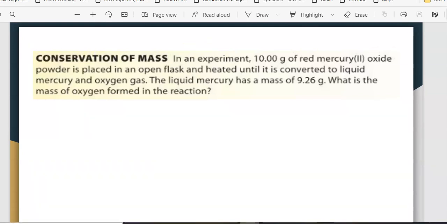So we're going to look at this question. It says that we have an experiment. 10 grams of red mercury oxide powder is placed in an open flask, and it's heated until it's converted into liquid mercury and oxygen gas. This is what's called a decomposition reaction. We have a compound and it's being broken down into the components, or into the elements. It gives us the mass of the liquid mercury, and it's asking us what is the mass of the oxygen.